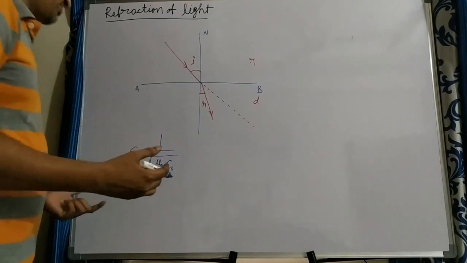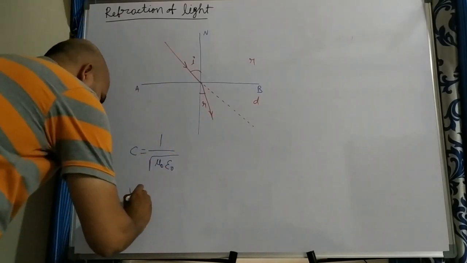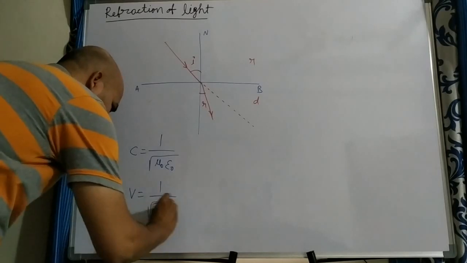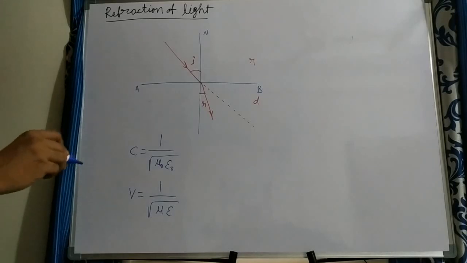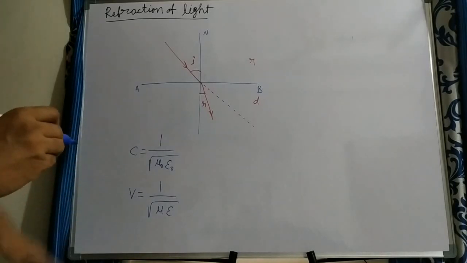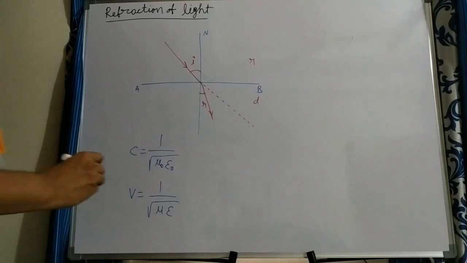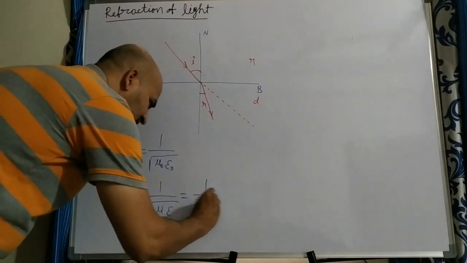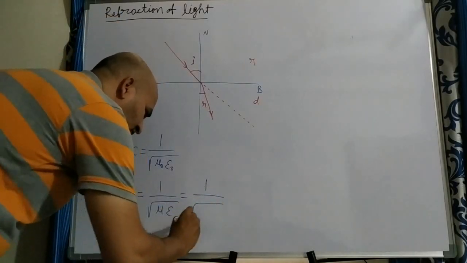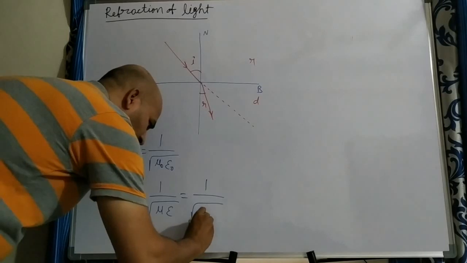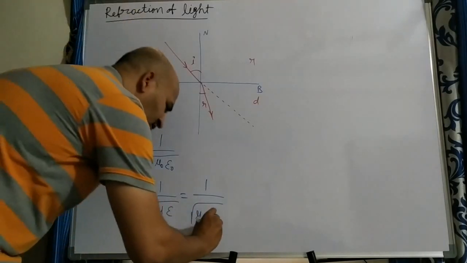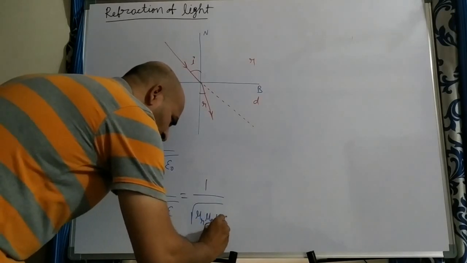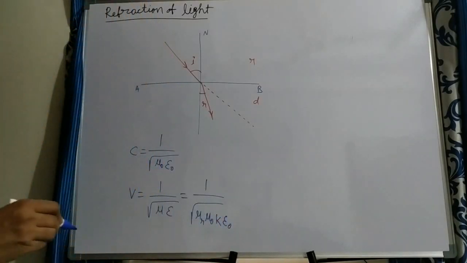Suppose you take any other medium. For the other medium we can write v equal to 1 by square root of mu epsilon, where mu is the permeability of that medium and epsilon is the permittivity of the medium. We can write mu as relative permeability into permeability of free space, and epsilon as k, the dielectric constant, into permittivity of free space.